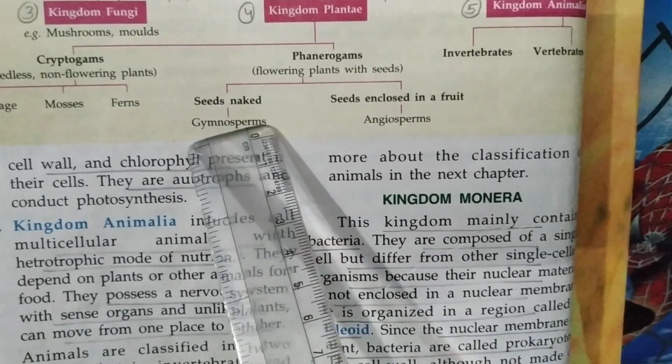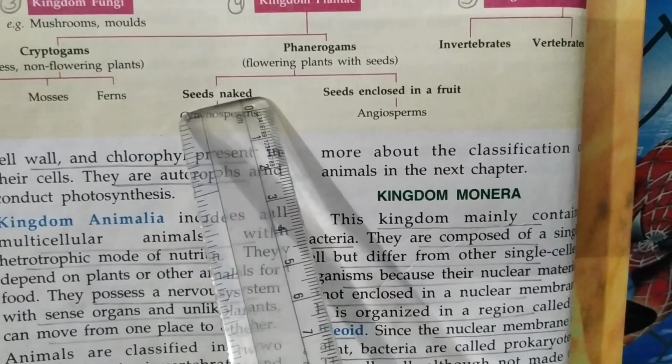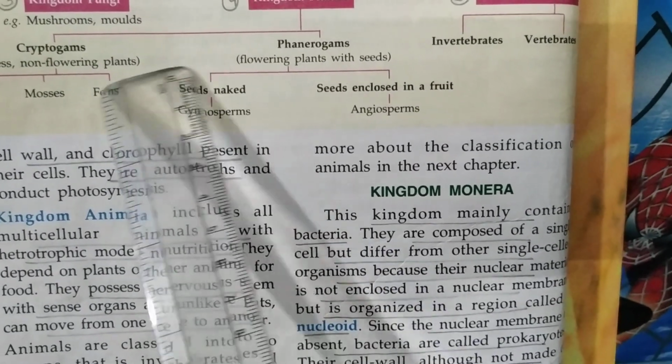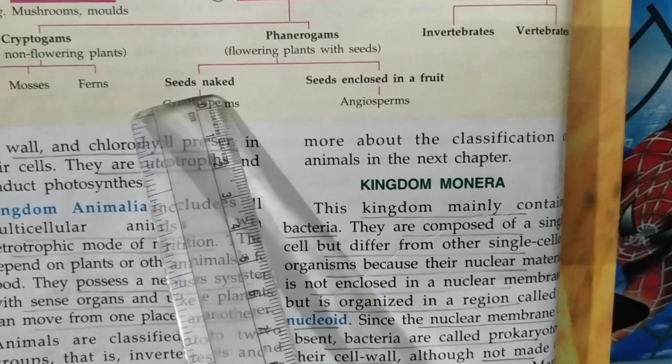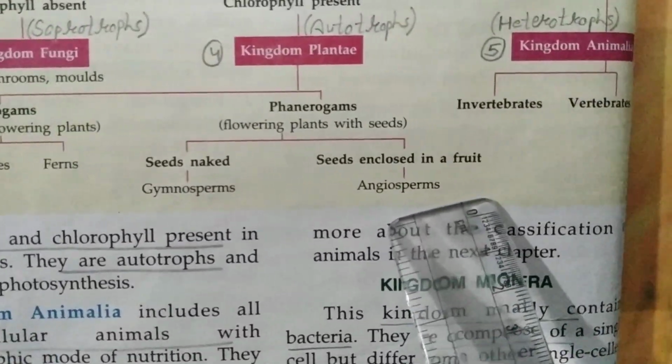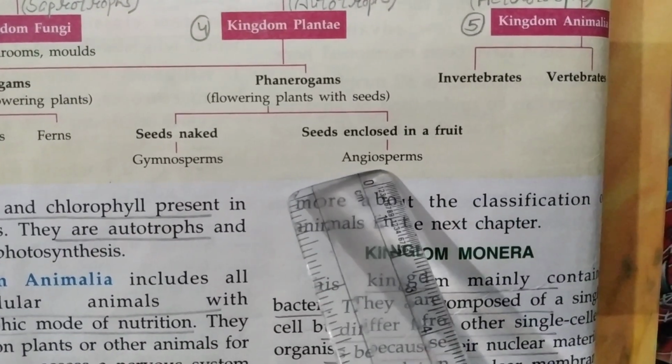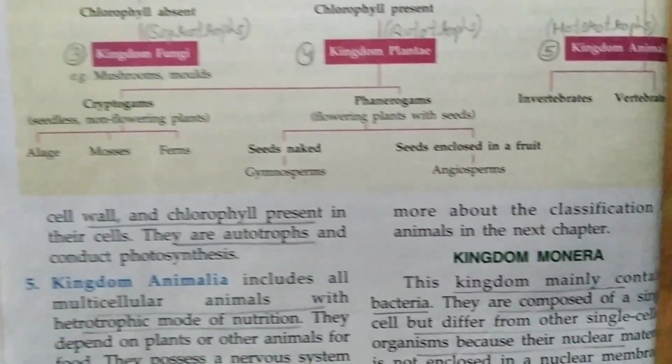Gymnosperms are the plants with naked seeds. Naked means without any covering. So that means there are no fruits. Fruits are absent. But in angiosperms, the seeds are enclosed in a fruit. So fruits are present in the angiosperms.